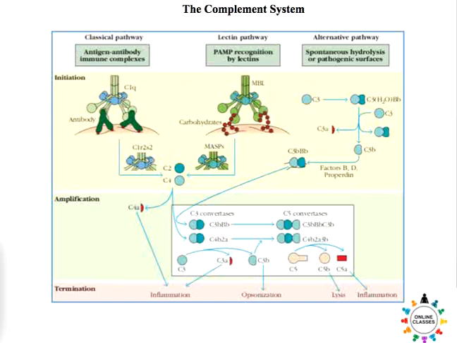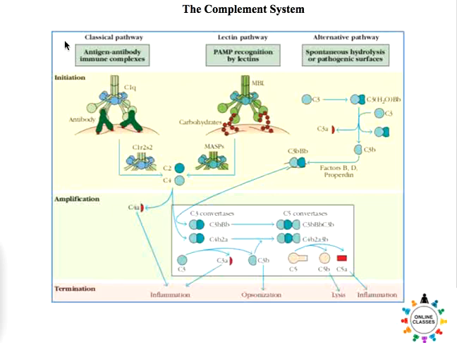Let us now understand the types of complement system that exist in our body. There are three pathways in which the complement system operates. The first pathway is called the classical pathway, the second pathway is called the lectin pathway, and the third pathway is called the alternative pathway.